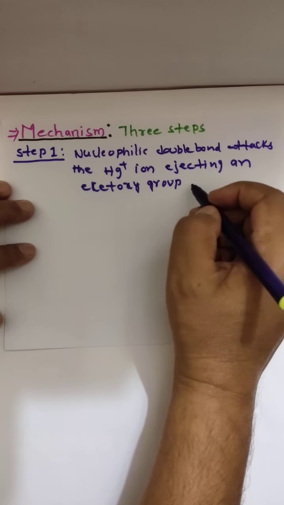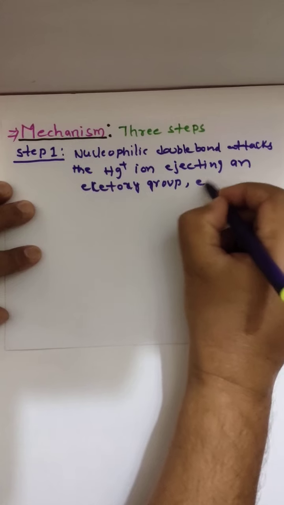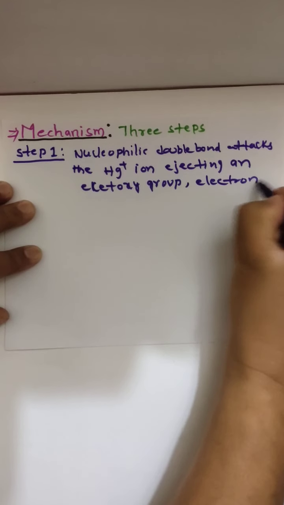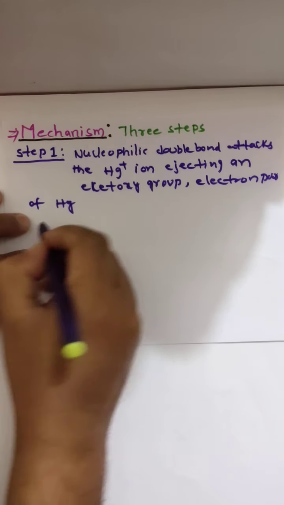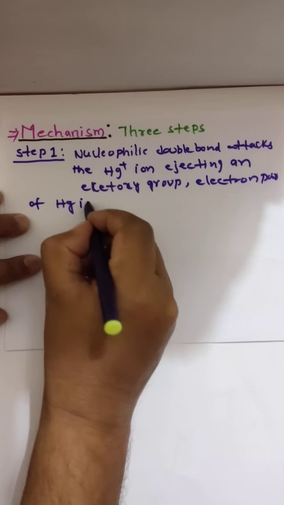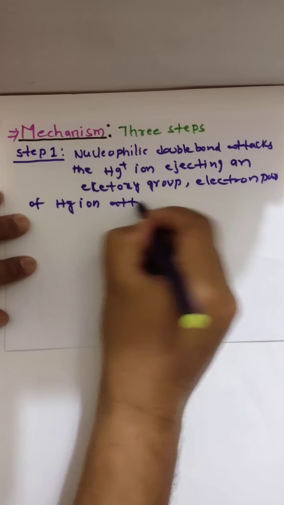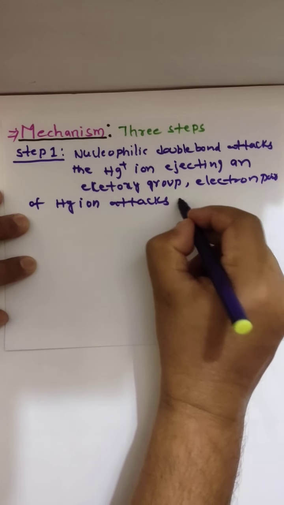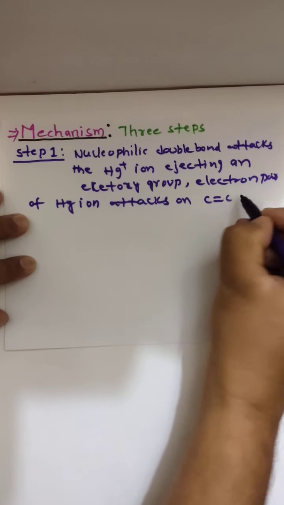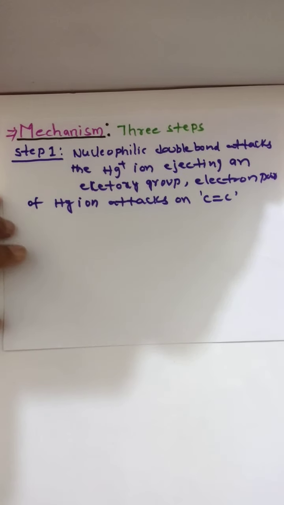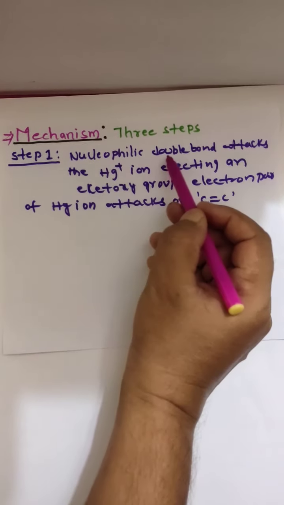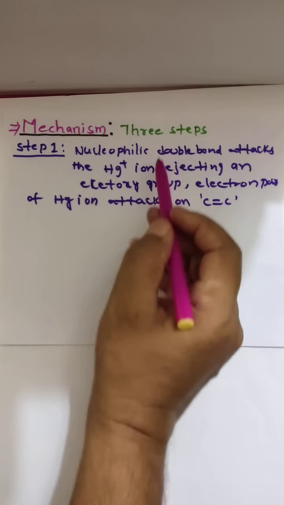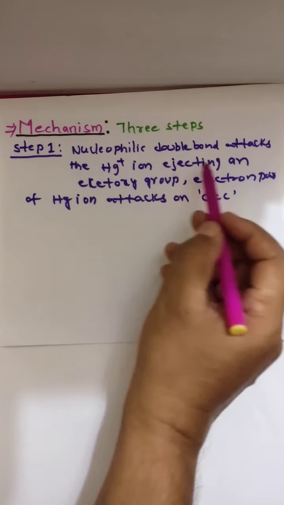Clear? Then electron pair of mercury ion attack on double bonded carbon. This takes place. Look carefully. What happened here? The nucleophilic double bond attacks the mercury ion by ejecting an